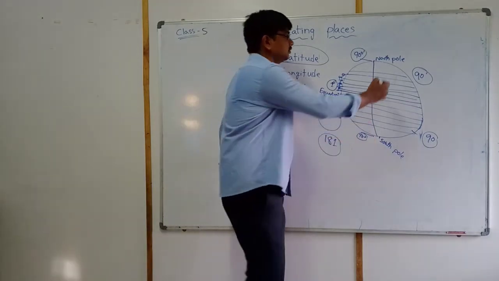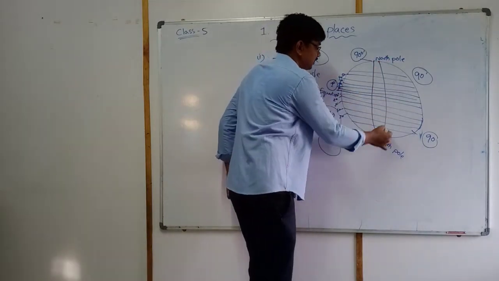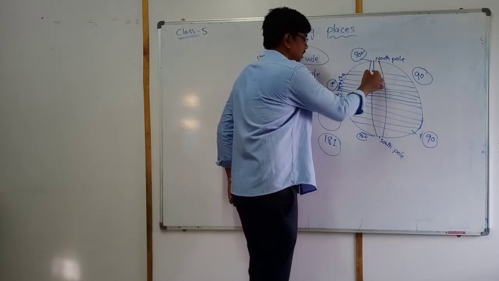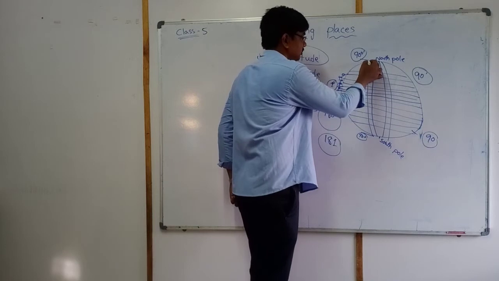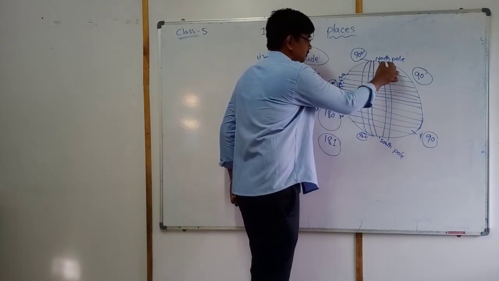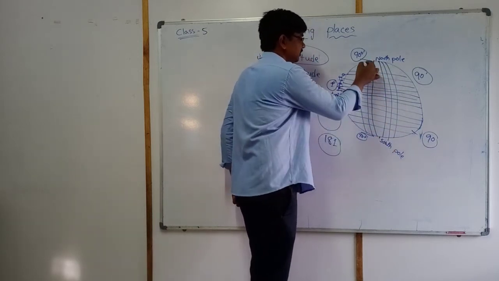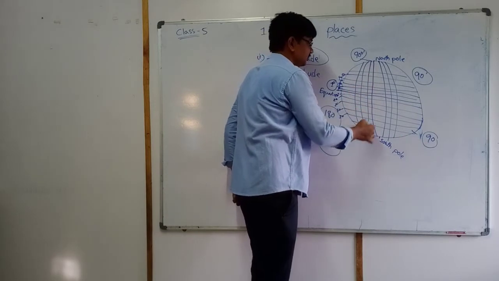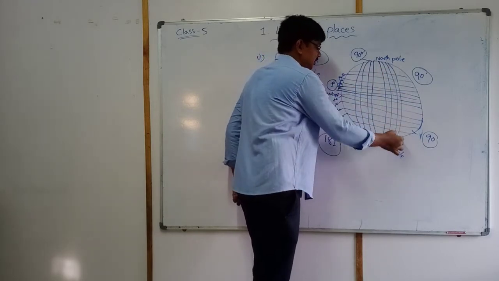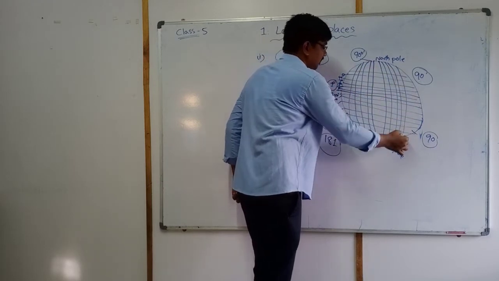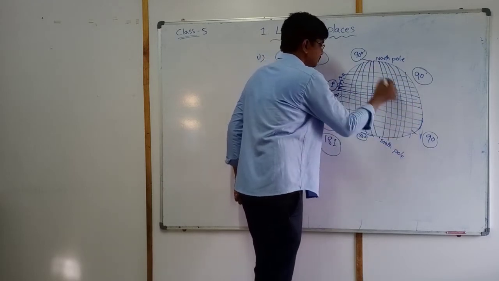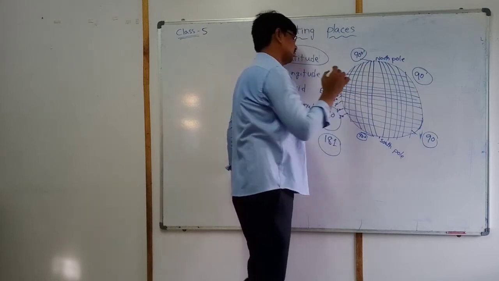Yes, like this. One more imaginary line, one more longitude, one more longitude. Every longitude joins the North Pole and South Pole. These are called longitudes.